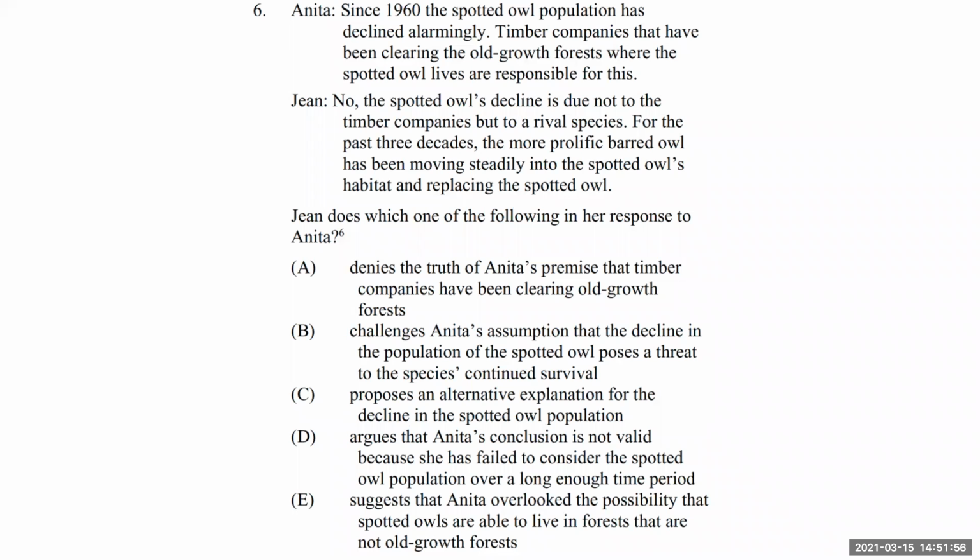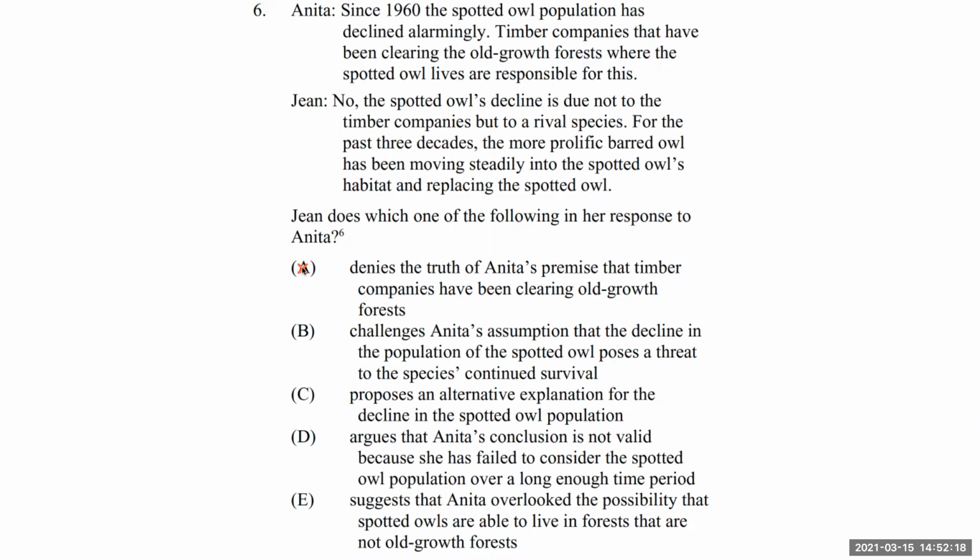So we're going to look for something along those lines in our answer choices. A, denies the truth of Anita's premise that timber companies have been clearing old growth forests. Jean doesn't really talk about Anita's premise at all. She really is disagreeing with Anita's conclusion.